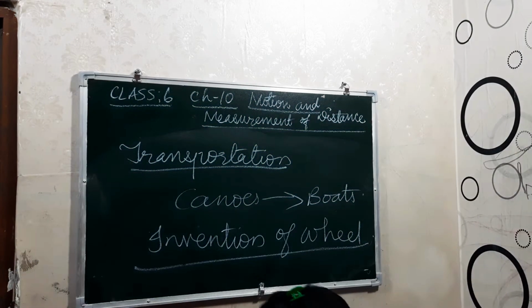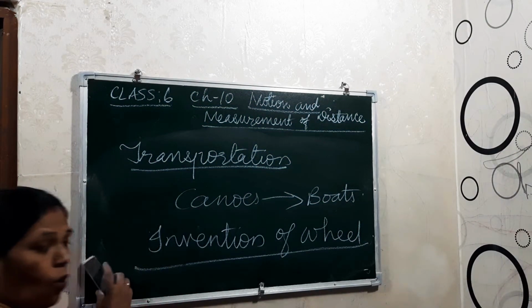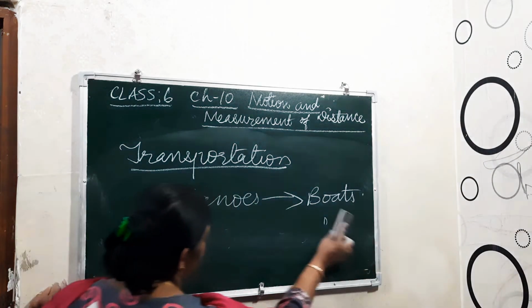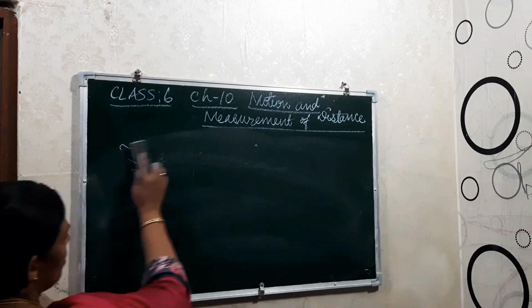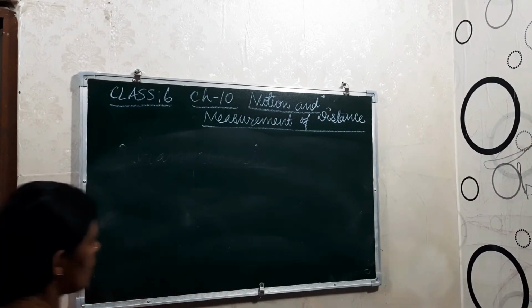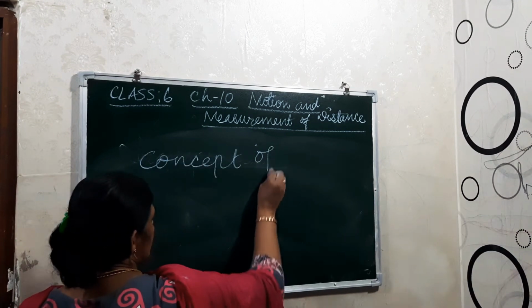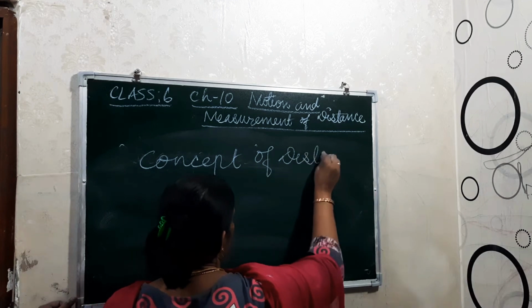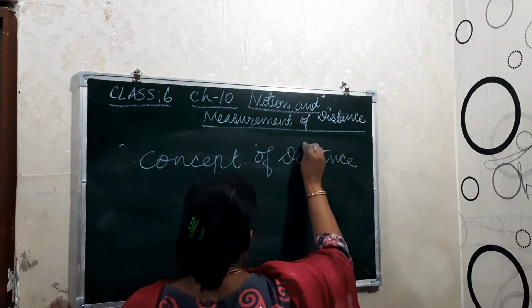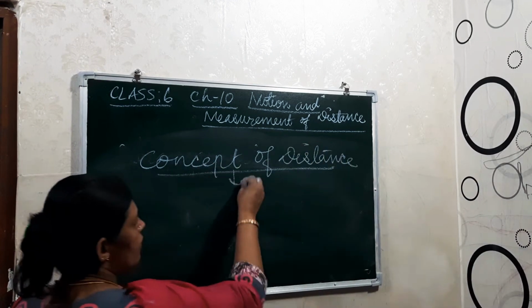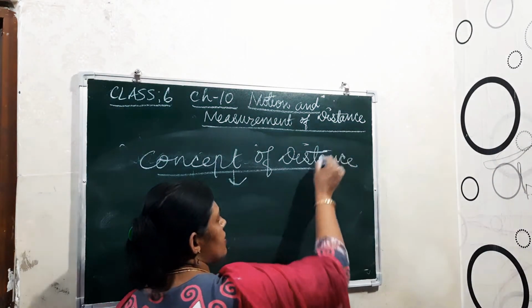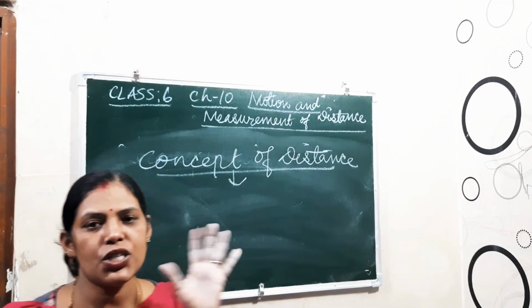Now see children, the next topic is the concept of distance, okay. Actually, according to the distance, the mode of transportation is decided.